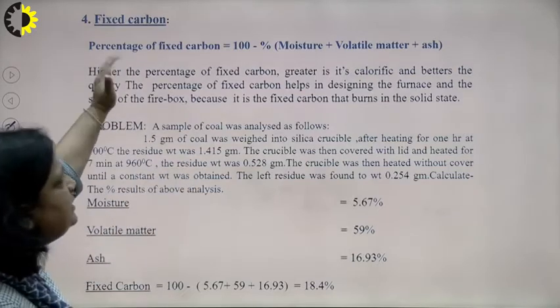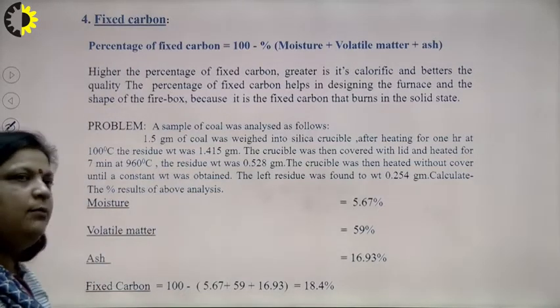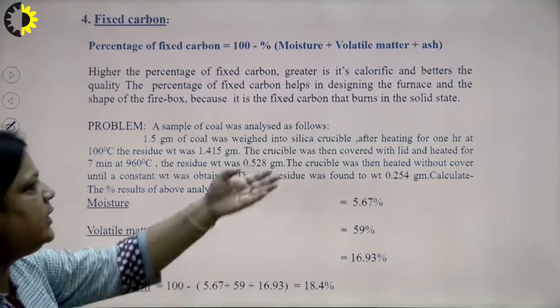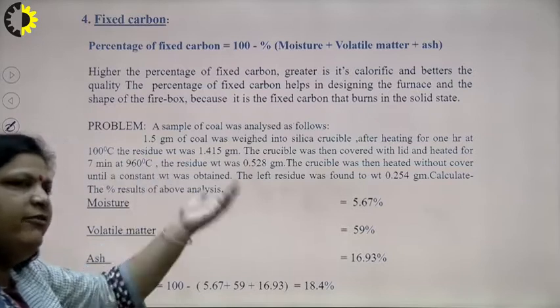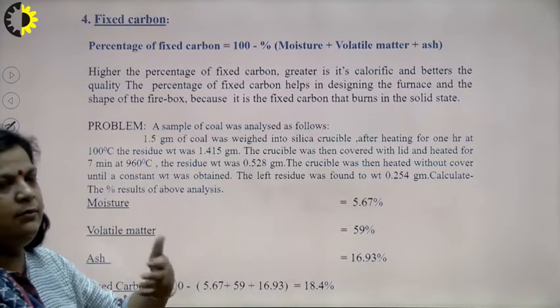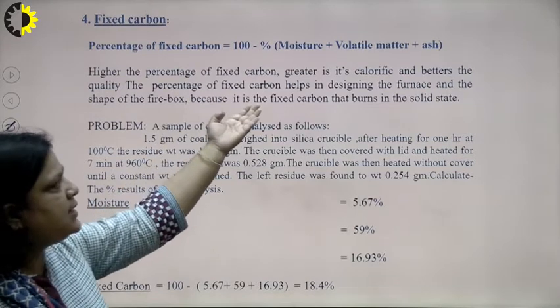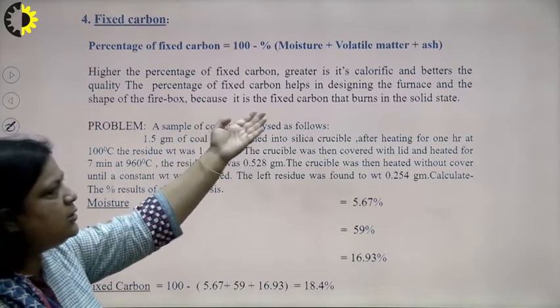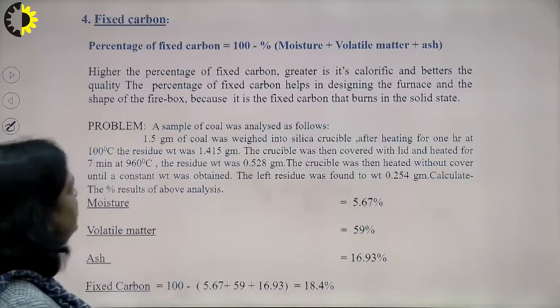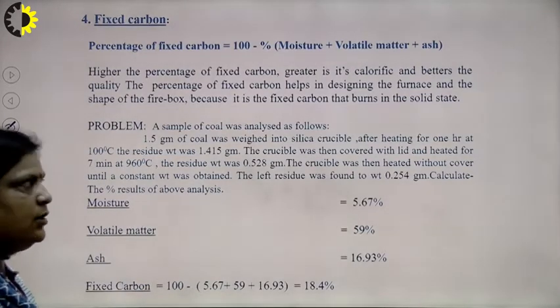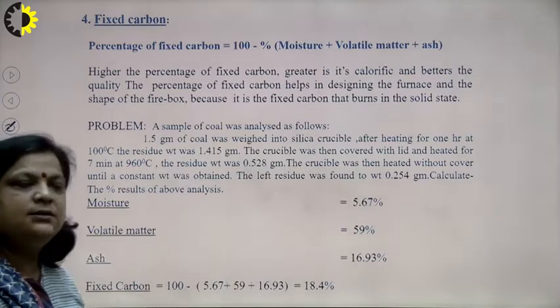So, it is desirable, and we know that the percentage of carbon is directly related to calorific value, and calorific value means better quality fuel. So, the percentage of fixed carbon should be high, and it also helps in designing the furnace, the shape of the firebox, because fixed carbon burns in the solid state.